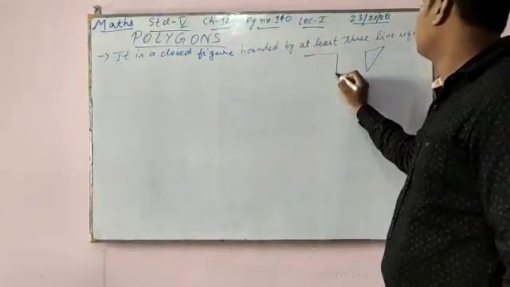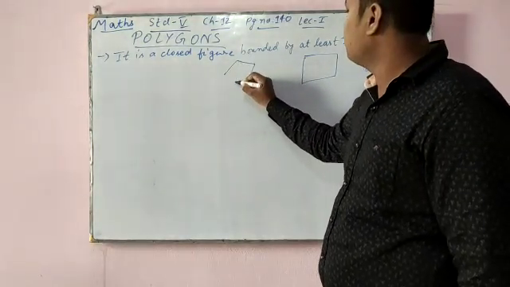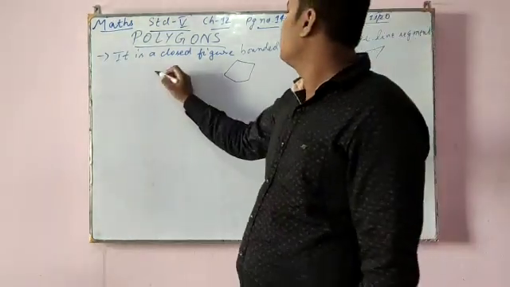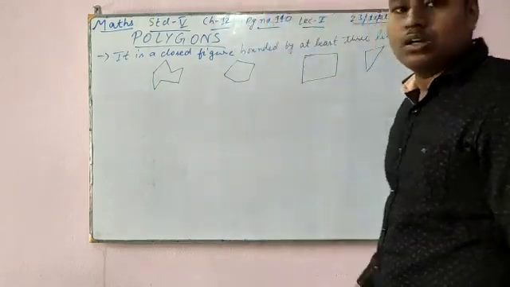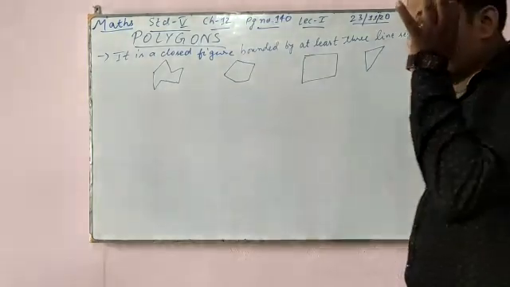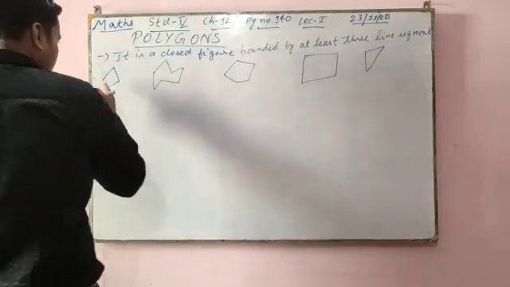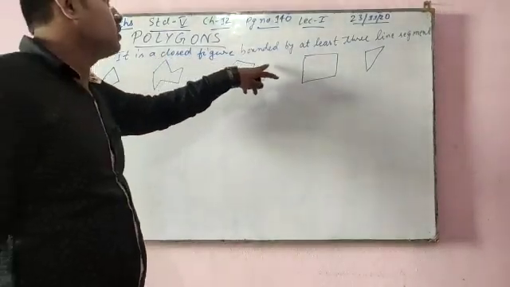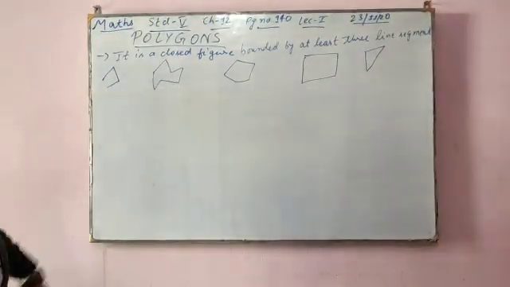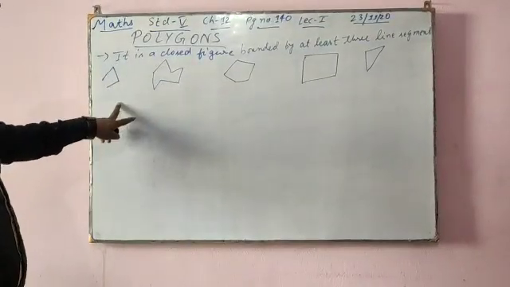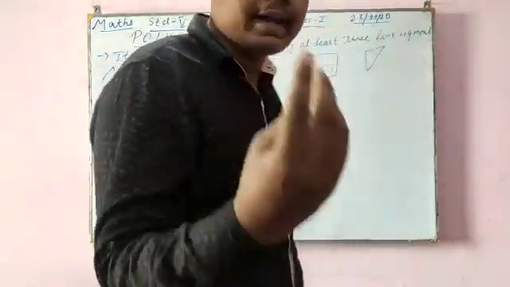Like see, this has 1, 2, 3, 4 sides. This is also a polygon. See, 1, 2, 3, 4, 5. This is also a polygon. 1, 2, 3, 4, 5, 6, 7. This is also a polygon. Only you have to be careful, it should be a closed figure. See now, 1, 2, and 3. According to this definition, at least three line segments are there, but it should be a closed figure also. So this is not a polygon, because three line segments are there, but it is not a closed figure. You have to keep in your mind that for a polygon, it should be a closed figure with at least three line segments.